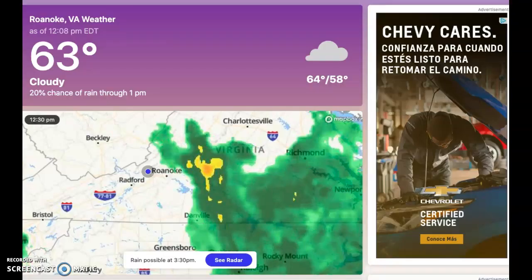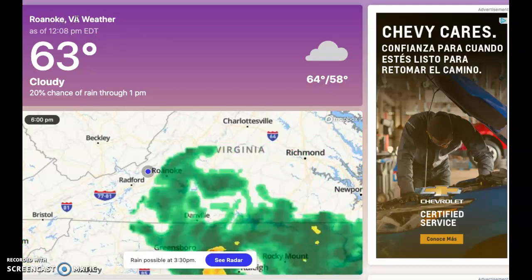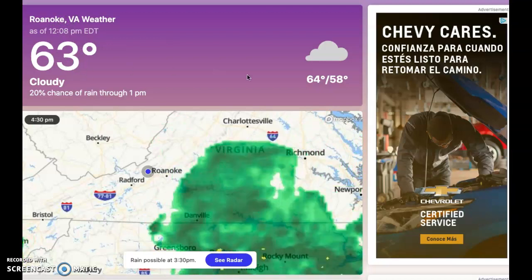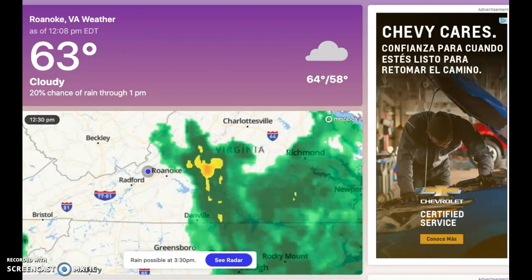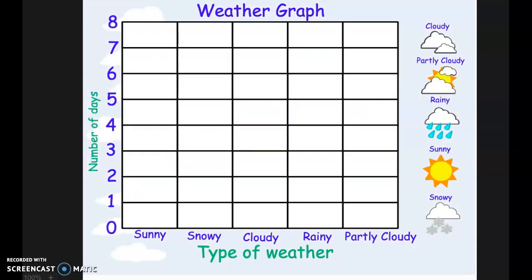Alright, so if we go to weather.com and we search the weather for Roanoke, Virginia, Roanoke being our city, Virginia our state, it says it is 63 degrees outside and cloudy. So let's put our spinner on cloudy, and then we're going to move the word cloudy into the blank. So today's weather, cloudy. It is cloudy outside today. If you look outside, you should see a bunch of clouds and not much sunshine.